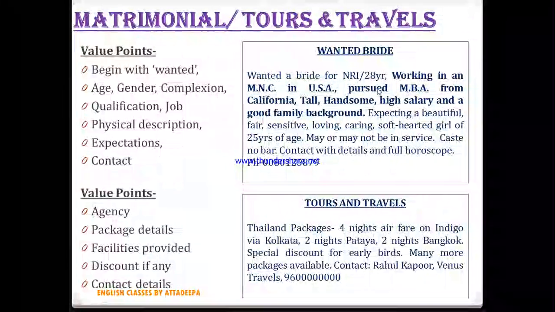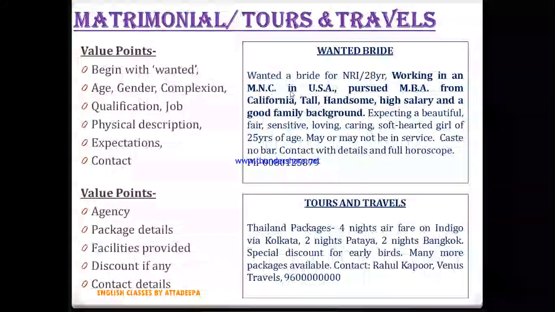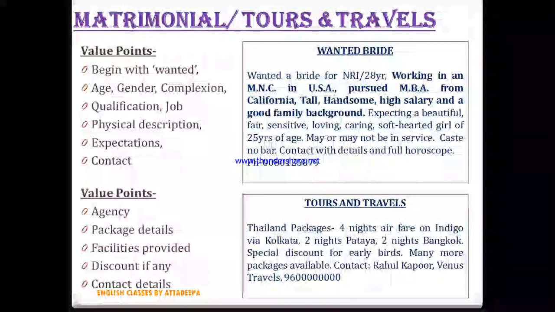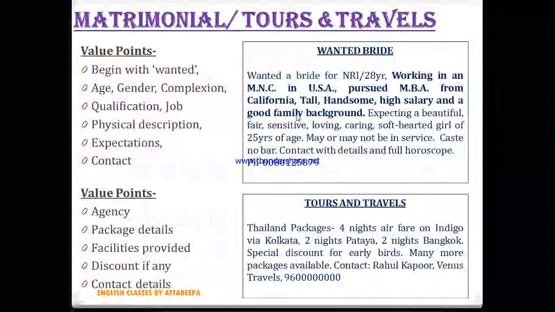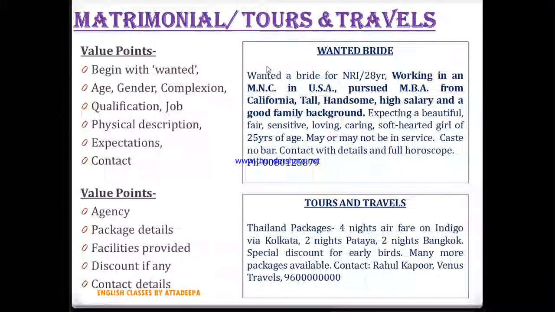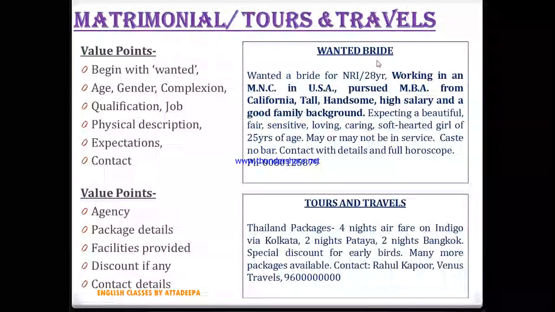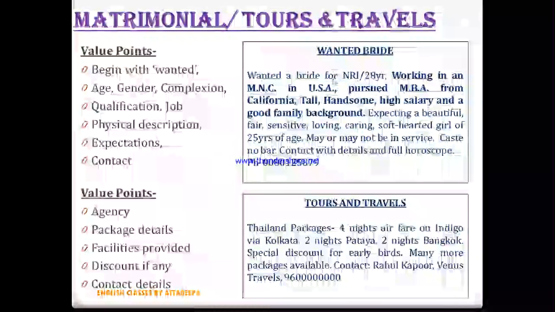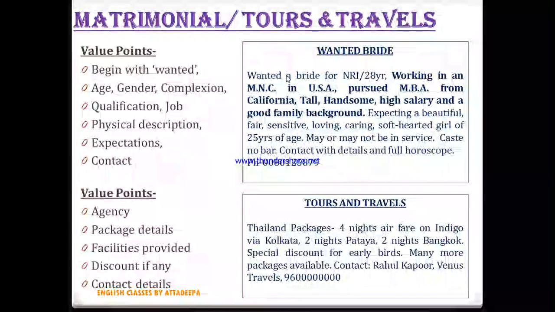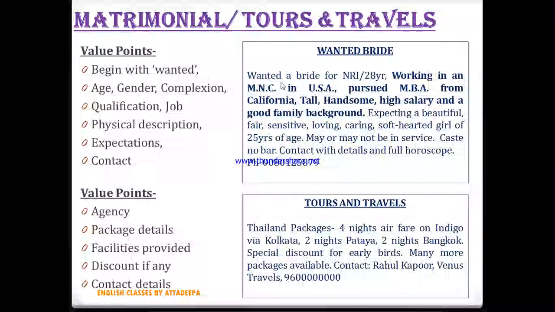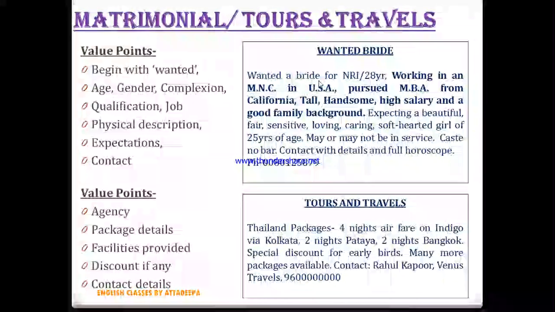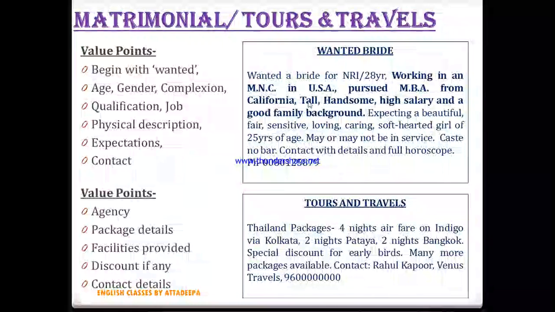So how do we begin? Wanted a bride for NRI, 28 years, working in an MNC in USA, pursued MBA from California, tall, handsome, high salary and a good family background. So first we began this advertisement with the detailed introduction of this man who is looking for a bride, right? So we have to begin like this only. This word wanted should be in capital letters, so please write this in capital letters. So wanted a bride for NRI, 28-year-old, working in an MNC in USA, pursued MBA from California, tall, handsome, high salary, and a good family background.